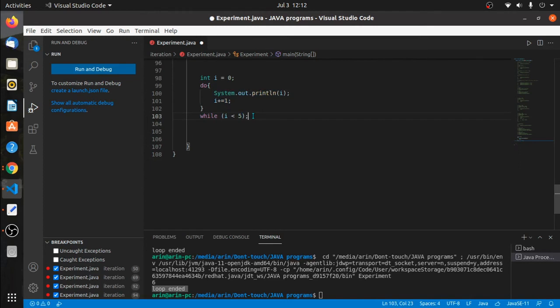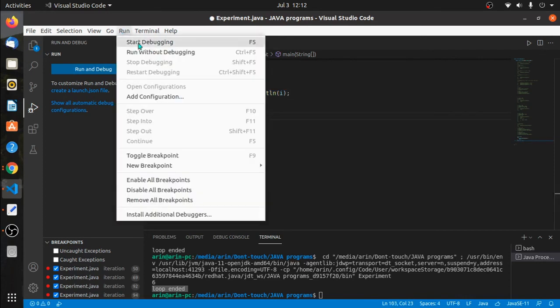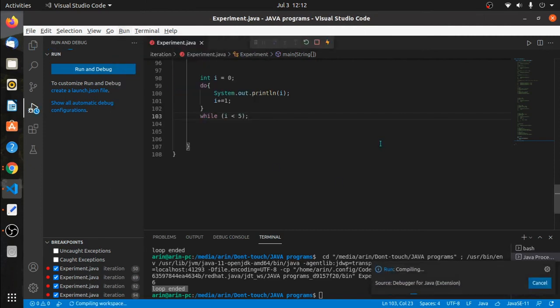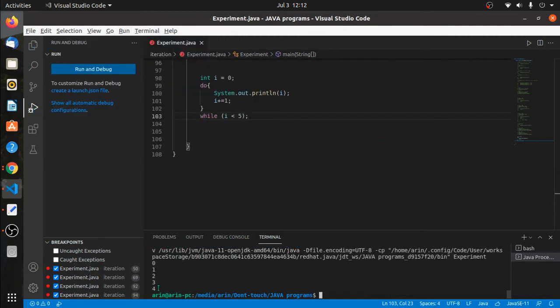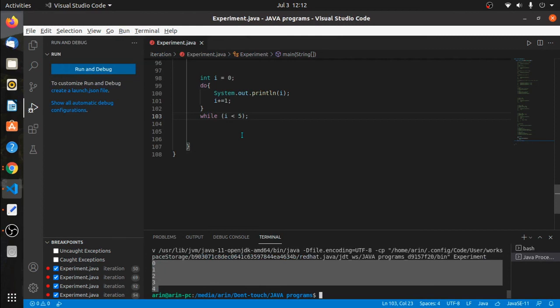That is the reason in a do while loop, the body, rather the do block, will execute at least once, which is the first time when the entry is free. After that the exit is controlled, the condition is evaluated, and if it evaluates to true, only then you can enter the do block. Okay, so we will see this in an example. Let's run this. We get 0 1 2 3 4 as the output.